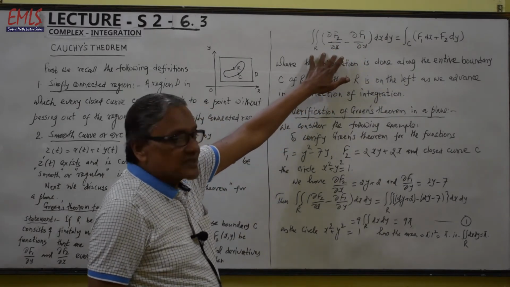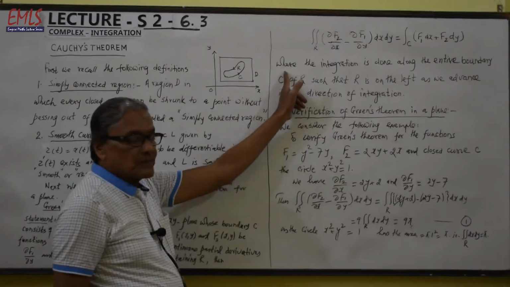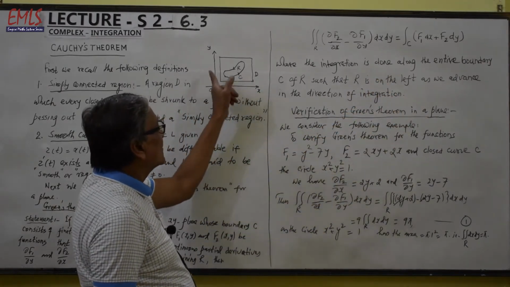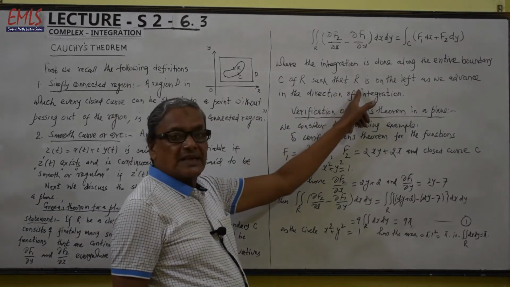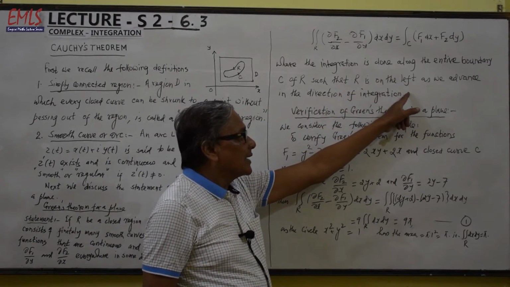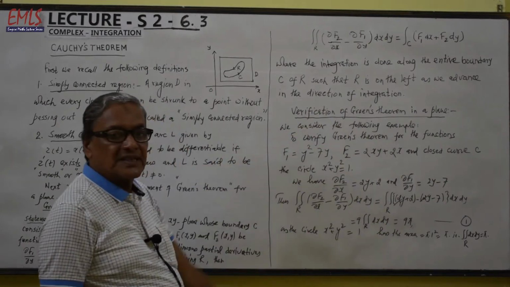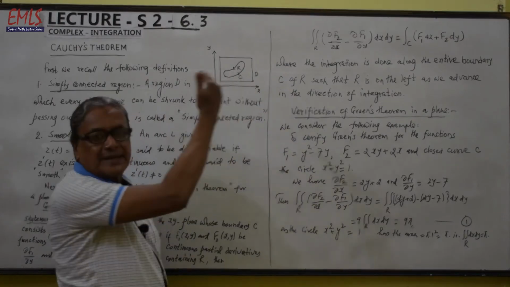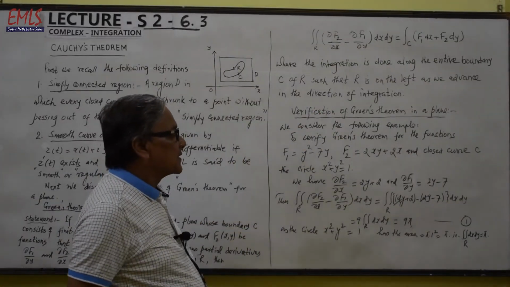So this surface integral should be equal to this line integral, where the integration is done along the entire boundary C of R such that R is on the left as we advance in the direction of integration. This is the direction of integration. So R is always towards the left as we advance in the direction of integration.